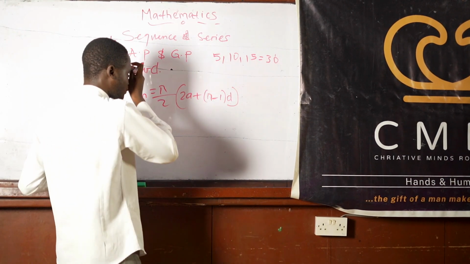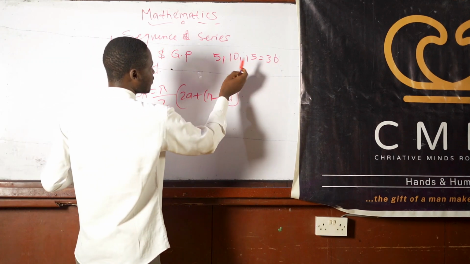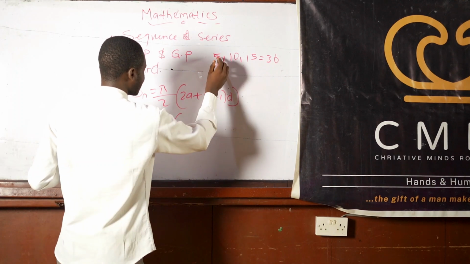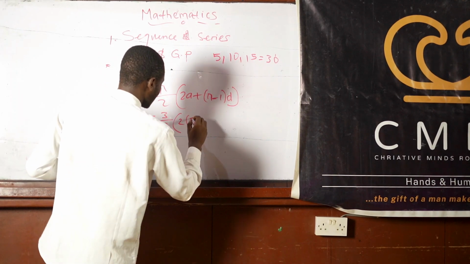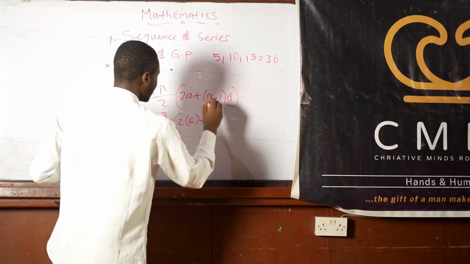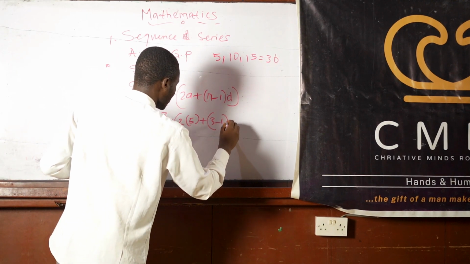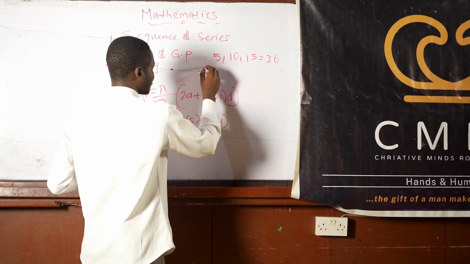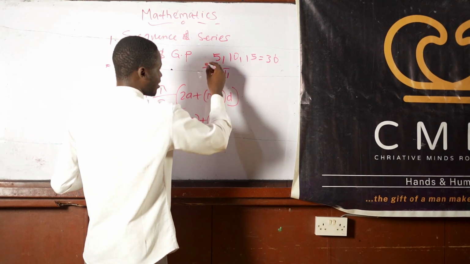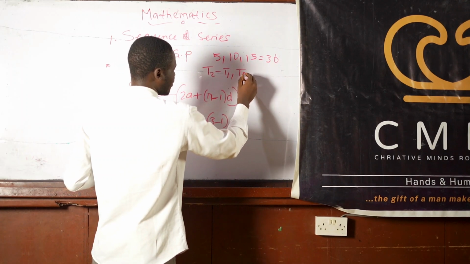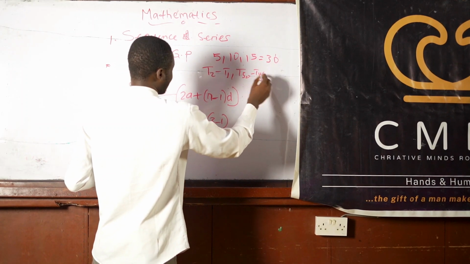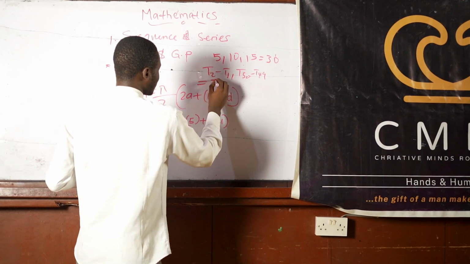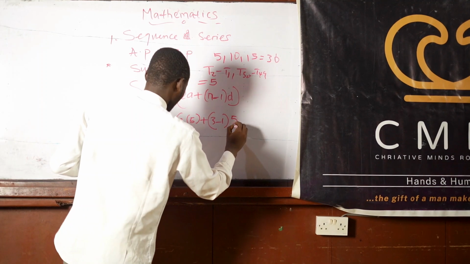But if we are to use this formula, what's our n? We have 3 terms: 1, 2, 3. That's 3 over 2, a being our first term, that's 5. Then you have 2 bracket 5 plus, the number of terms is 3, 3 minus 1. And the common difference for an AP is T2 minus T1. Depending on the number of terms, it can be T50 minus T49. Just know it is this term minus the previous one. From this case, this will give us 5.